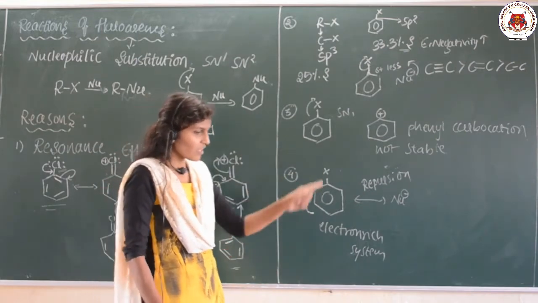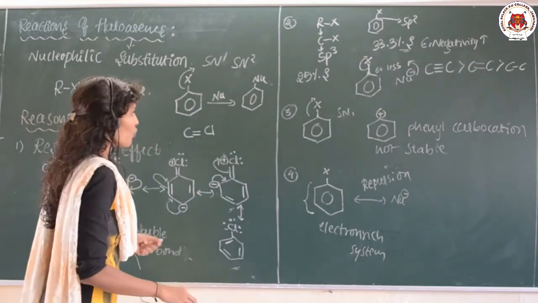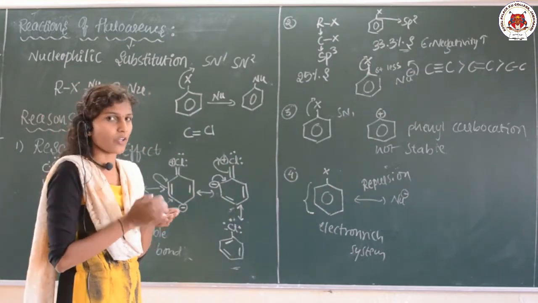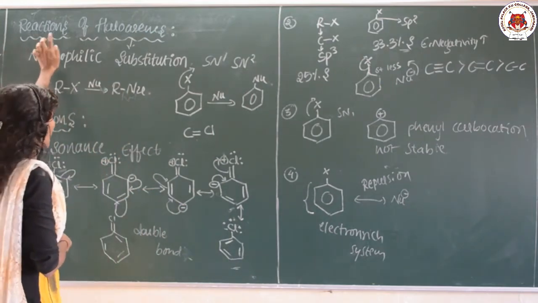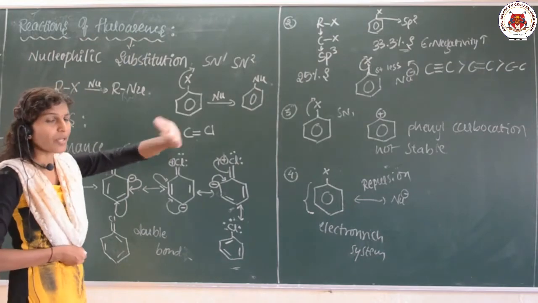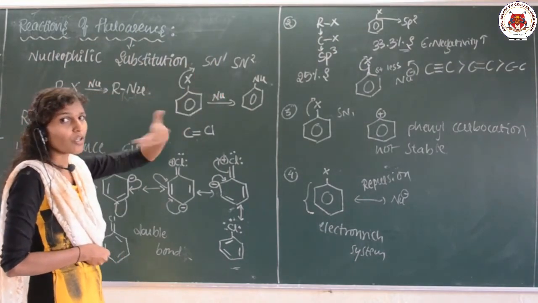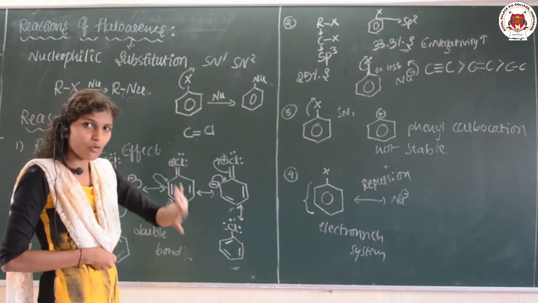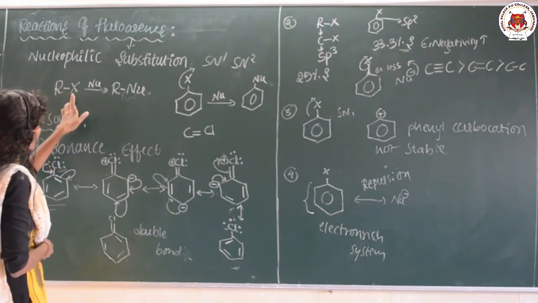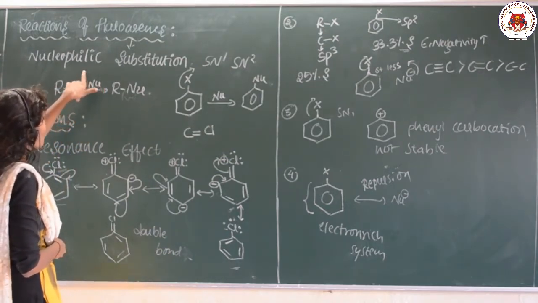So these are the reasons why haloarenes are less reactive towards nucleophilic substitution reactions. Let me explain once again. We are talking about the reactions of haloarenes, and in particular the nucleophilic substitution reaction. Nucleophilic substitution reaction means the leaving group must be left out while the nucleophile must be added. See here, X is a leaving group and the nucleophile wants to replace it.